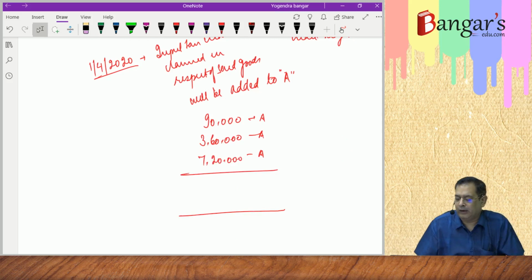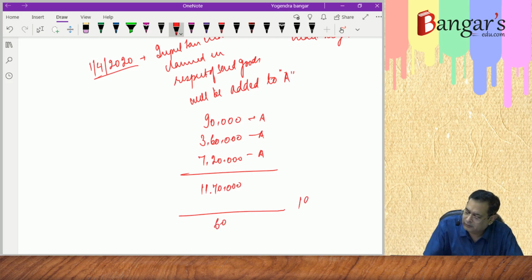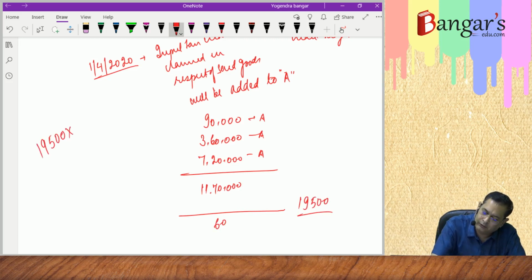And we will aggregate the A: 90,000 plus 360 plus 7,20,000. That works out to be 11 lakh and 70,000. And then we will find out the monthly credit. Divided by 60, that is 19,500. Then we will be required to reverse 19,500 into 5 lakhs. That was the value of exempt supplies upon total turnover in the state or union territory.